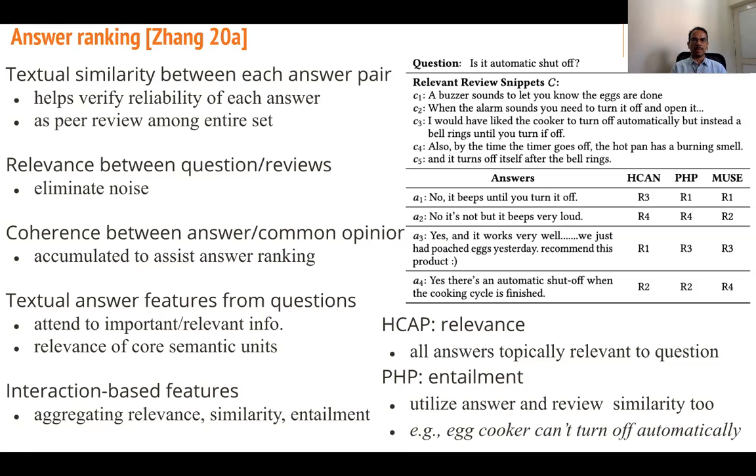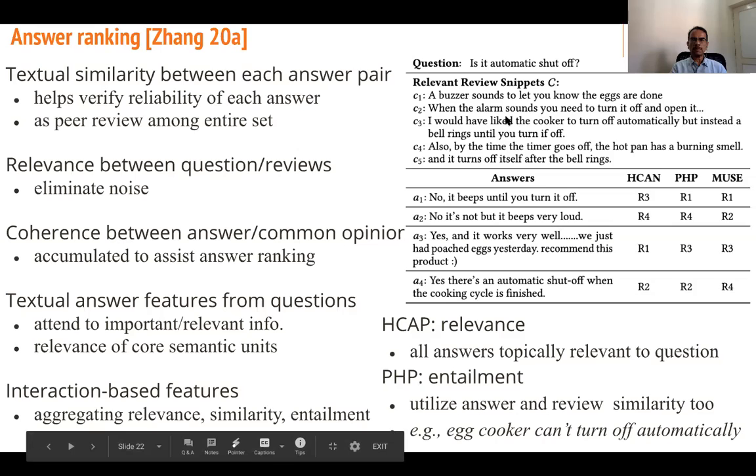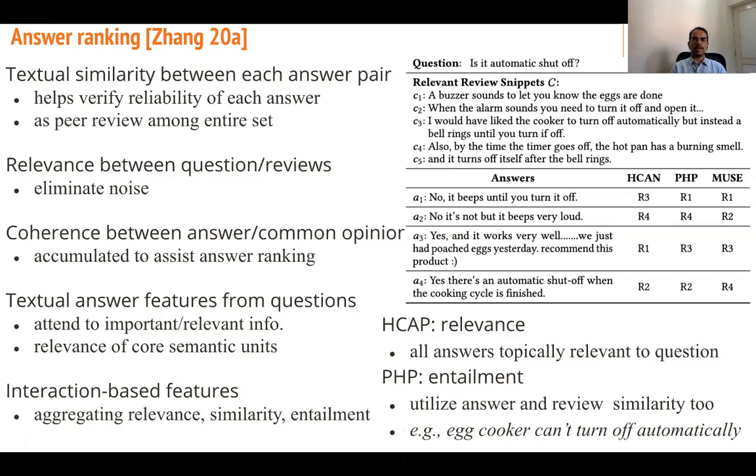Coherence between answer and common opinion is accumulated to assist answer ranking. Textual answer features from questions attend to important relevant info, relevance of core semantic units. Interaction-based features aggregate relevance, similarity, and entailment. HCAP is for relevance. All answers are topically relevant to the question. Right? Rank 1 is A3 actually, whereas in news, A1 is top rank. So you can see that that answer might correlate better with the reviews.